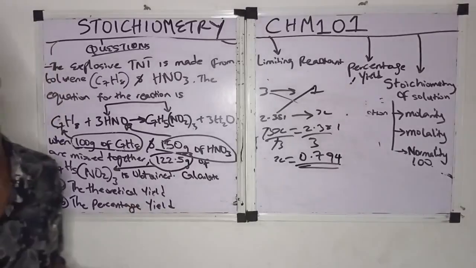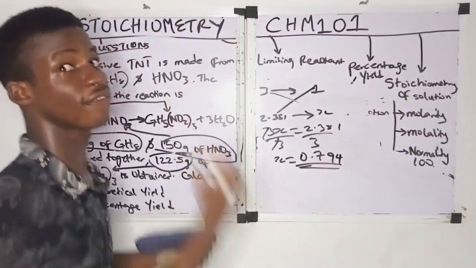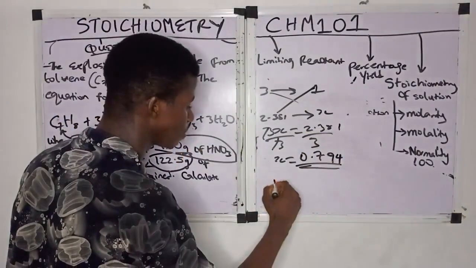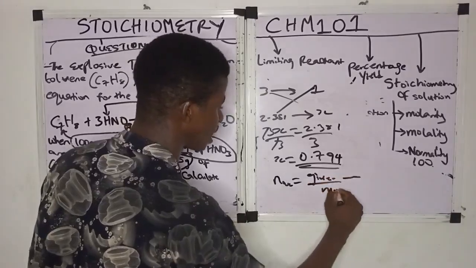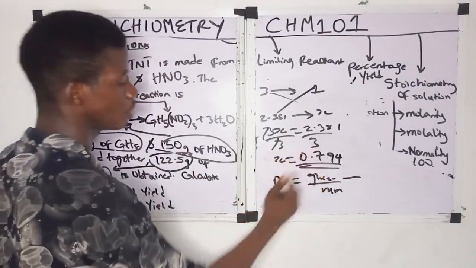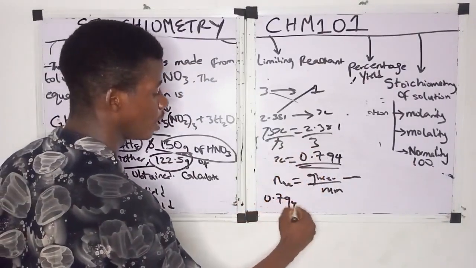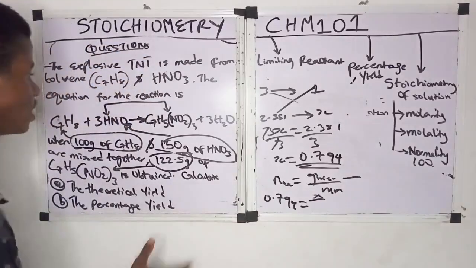Are we done yet? No. We have gotten a mole. Now, what am I going to do next? Convert the mole to mass. So remember, number of moles is equal to given mass over molar mass, right? Now, the mole is 0.794, right? The given mass is what we are looking for, so we need the molar mass. Now, what is the molar mass of TNT?